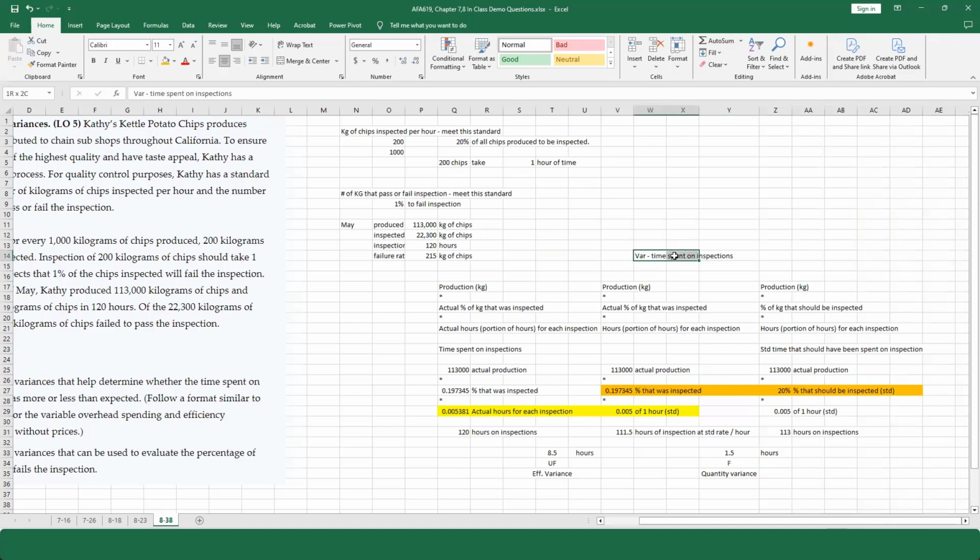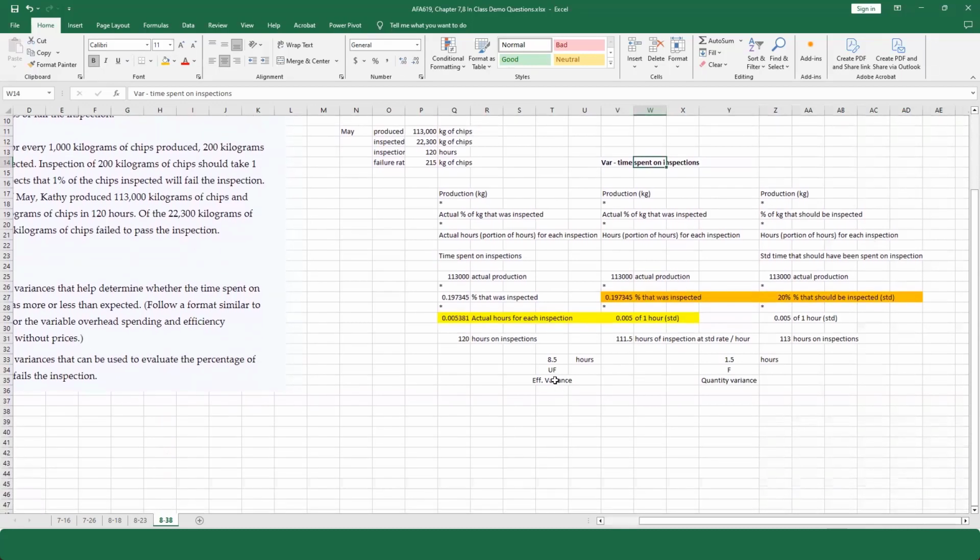It's positive because of what I am actually looking at, time spent on inspection. I spent less time on inspection. That's a favorable variance. Okay, so we've got an efficiency variance saying how efficiently did we use our time? And then we have a quantity variance, which says how much time overall did I spend on all these inspections? Okay.